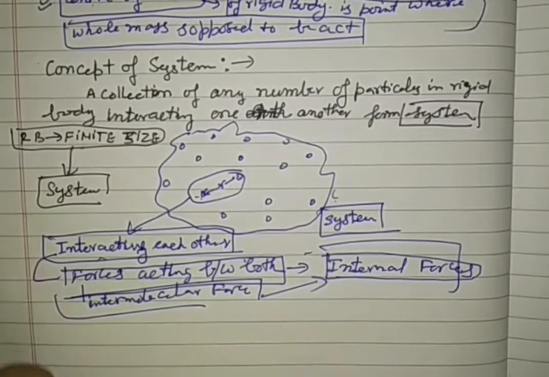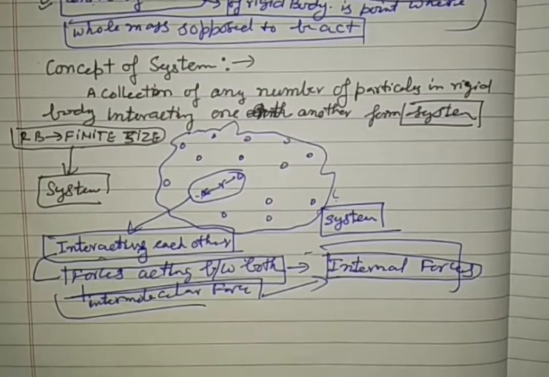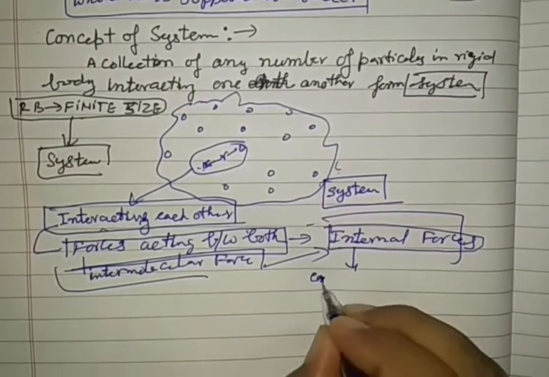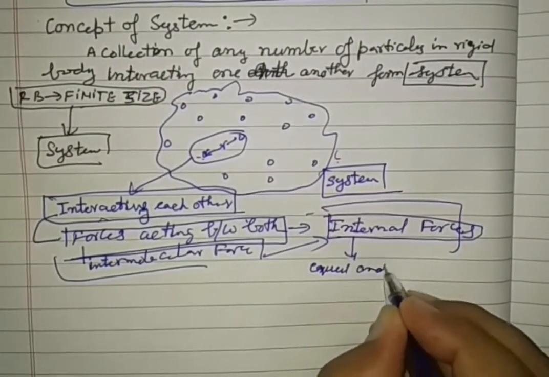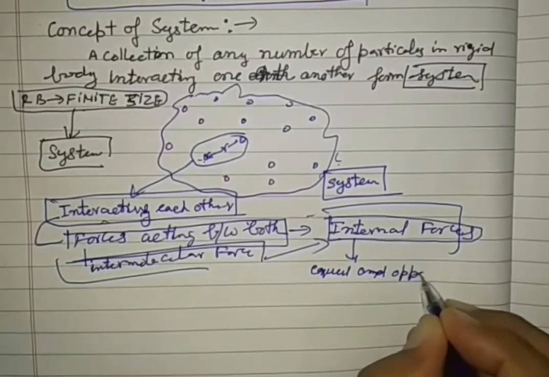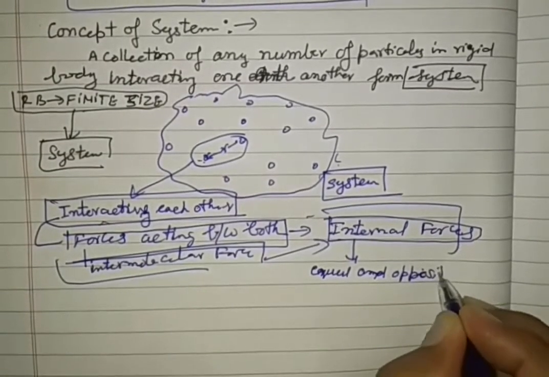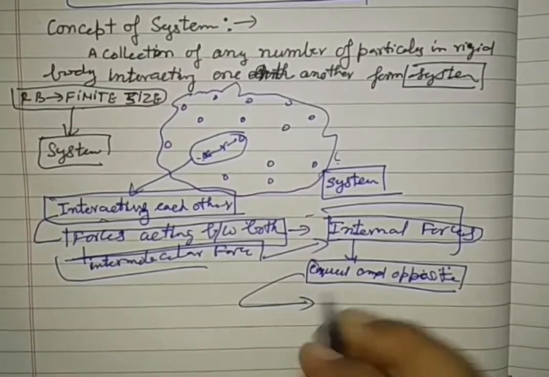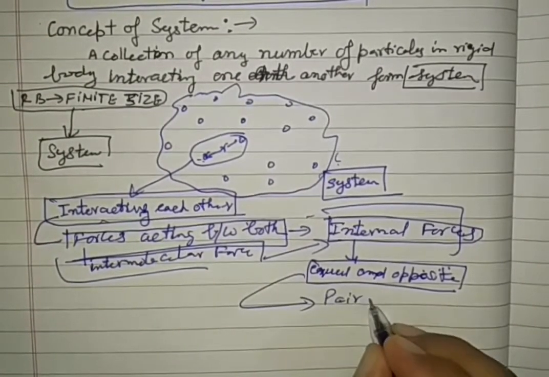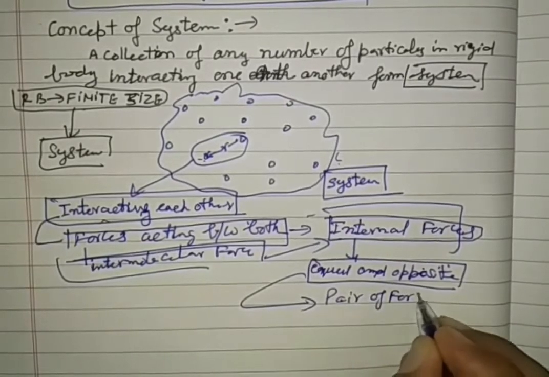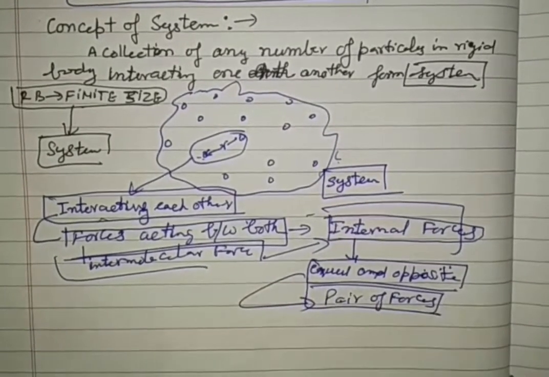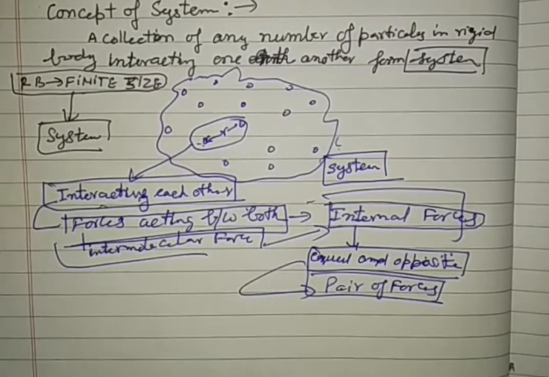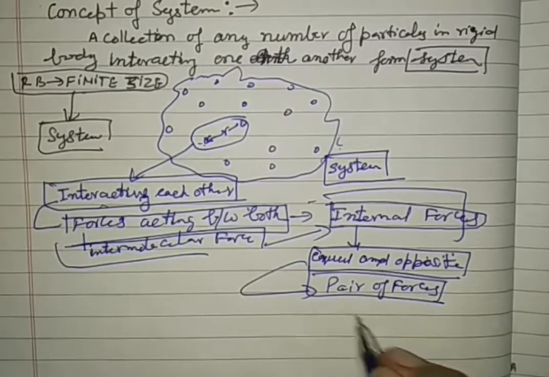These internal forces are equal and opposite. In Newton's third law of motion, I told you the concept of a pair of forces, if you remember.